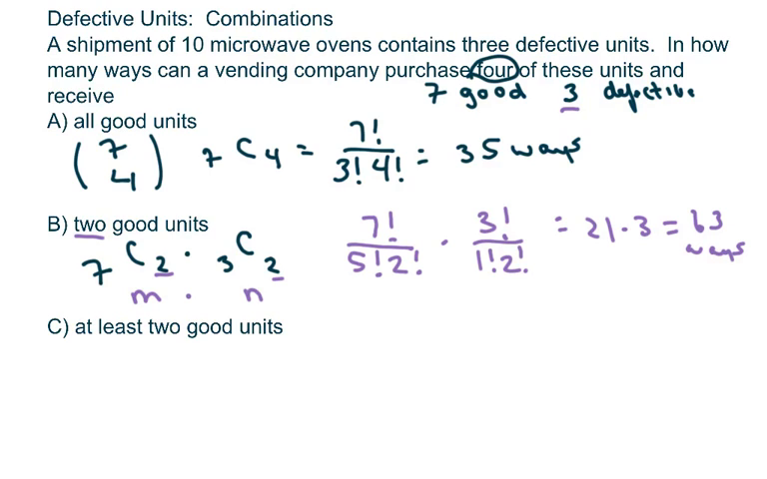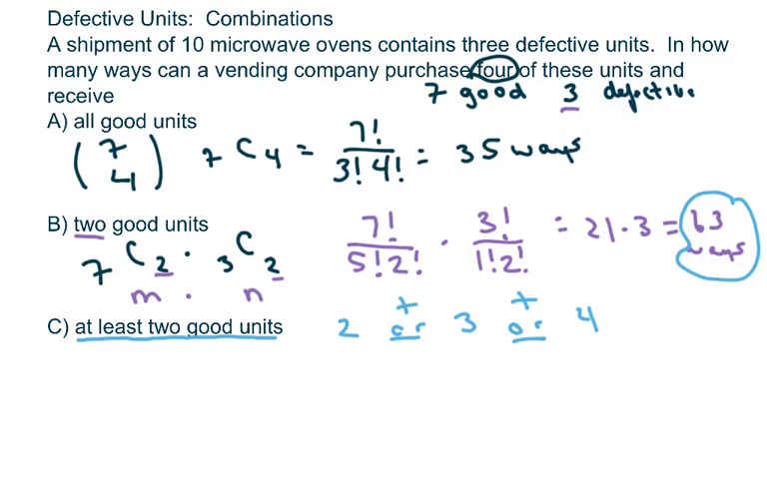Now this last one is the one that confuses. It's kind of confusing. We want at least 2. So at 2, we already know that 2 is going to be 63. So we want 2 or 3 or 4. And that means 2 plus. That means you're adding these up when you see that or there.